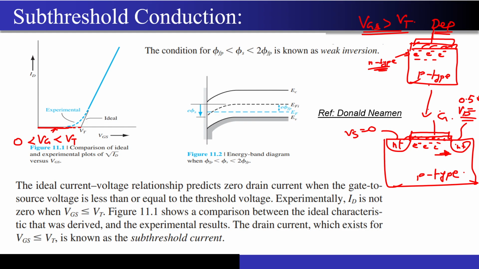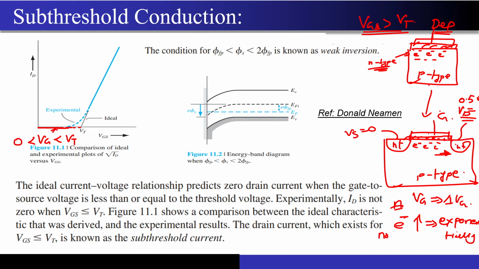Now you also know that n naught, once I have reached the depletion, so what happens? I'm trying to create a depletion region over here, and I'm trying to get as many electrons as possible. You also know that if I increase my Vg by delta Vg, these electrons that you are seeing will increase exponentially. The number of electrons will increase exponentially due to a small change in the gate voltage, right?